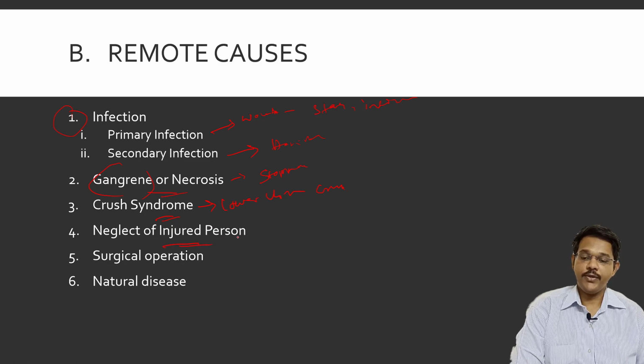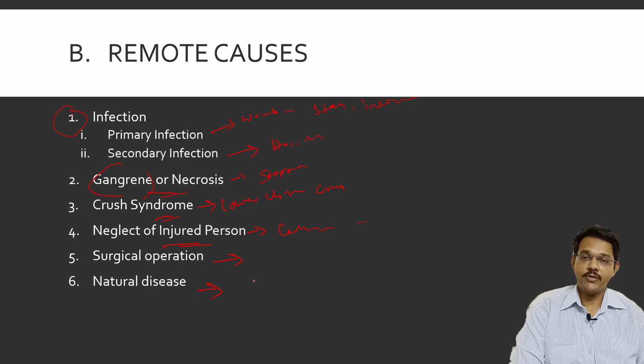Then neglect of an injured person. If the injured person is neglected, like in old villages, sometimes old people who have minor injuries are neglected. Those minor injuries may become cellulitis or lead to septic shock, and the person may die because of that. Then surgical operations: during surgical operations, due to loss of blood or because of some infections, the person may die after the operation.